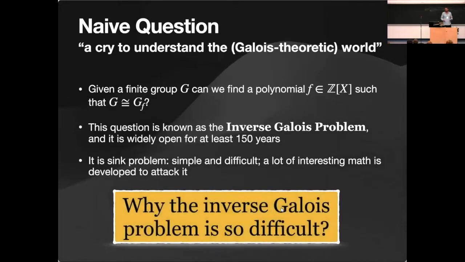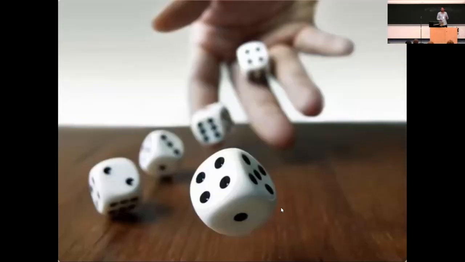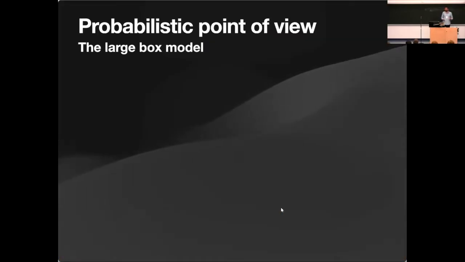The question of this talk is to understand why this problem, which seems so naive, is so difficult. It's not a probabilistic problem, but I do think that if we think about it as a probabilistic problem, we get new insight. So I take a probabilistic point of view.